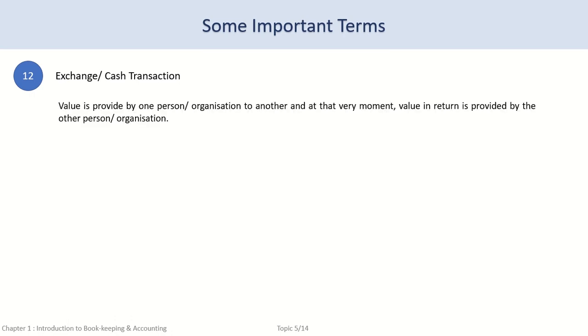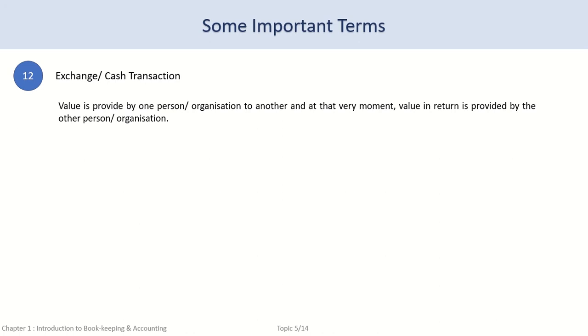Moving on to the next term, exchange transaction. In an exchange transaction, value is provided by one person or organization to another, and at the same time, value in return is provided by that other person or organization. This deal or transaction is an exchange transaction.